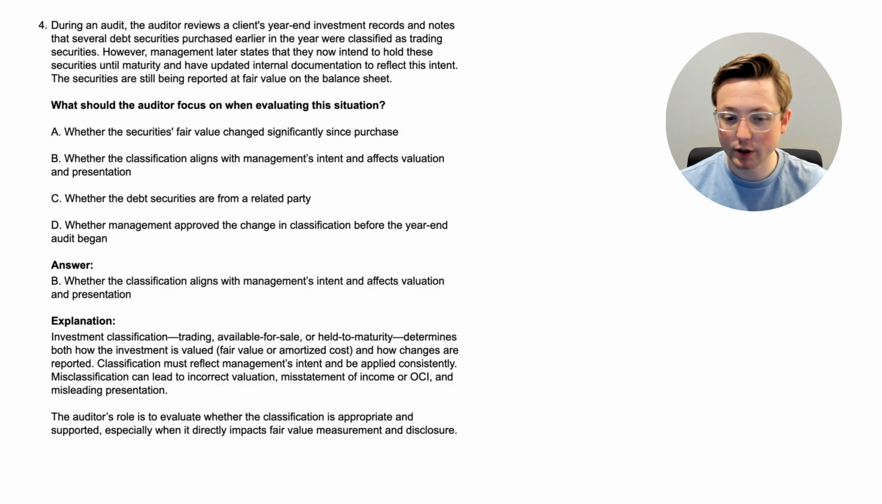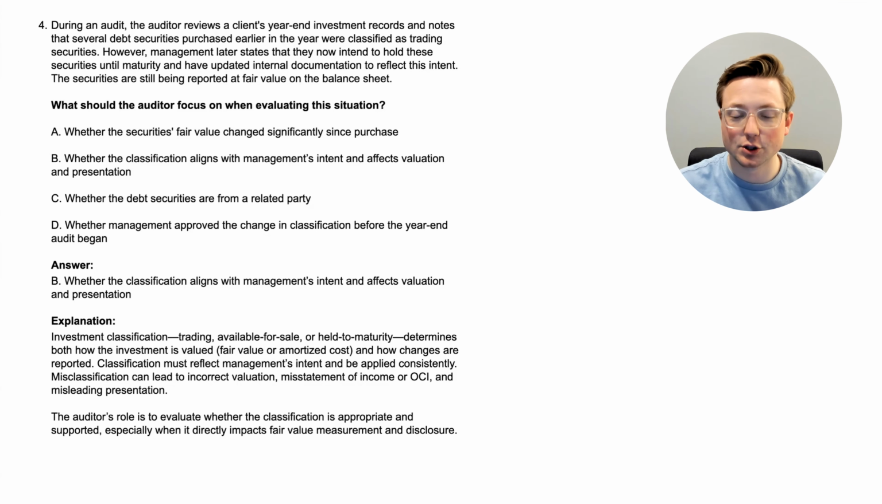Investment classification, such as trading, available for sale, or held to maturity, determines both how the investment is valued, whether it's valued at fair value or amortized cost, and how changes are reported. So that affects all of that. Classification must reflect the management's intent and be applied consistently. Misclassification can lead to incorrect valuation, misstatement of income or OCI, and misleading presentation. The auditor's role is to evaluate whether the classification is appropriate and supported, especially when it directly impacts fair value measurement and disclosures. So the auditor is going to need to pay attention to the classification of the said investment because that's going to affect how it's going to be measured and how it's going to be disclosed, and the auditor needs to be looking at that.